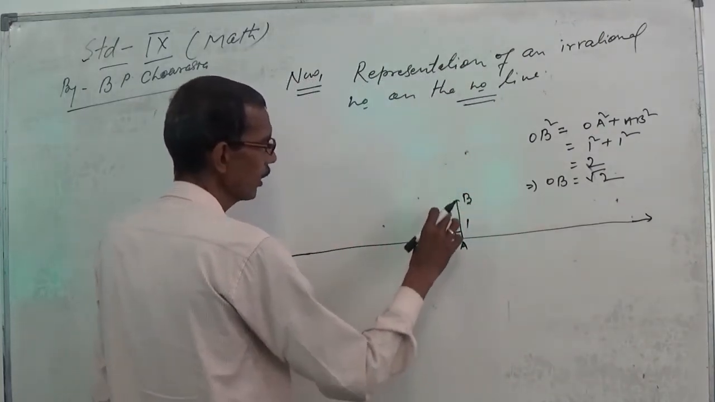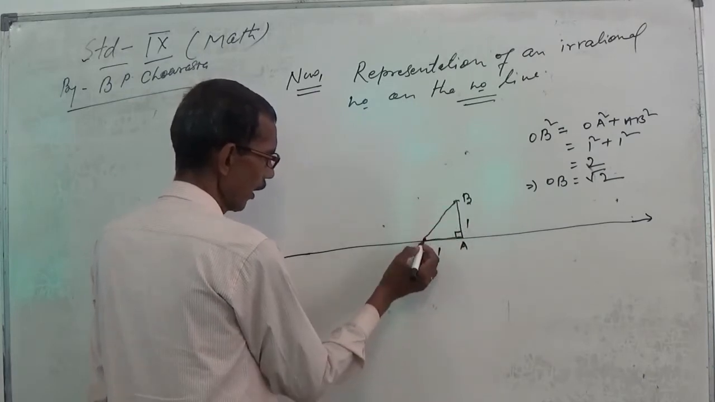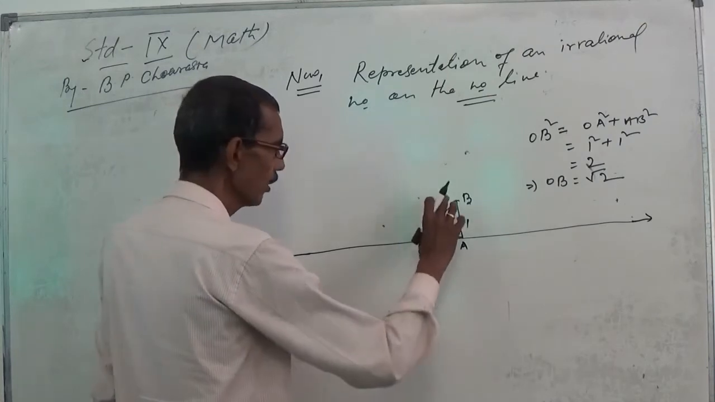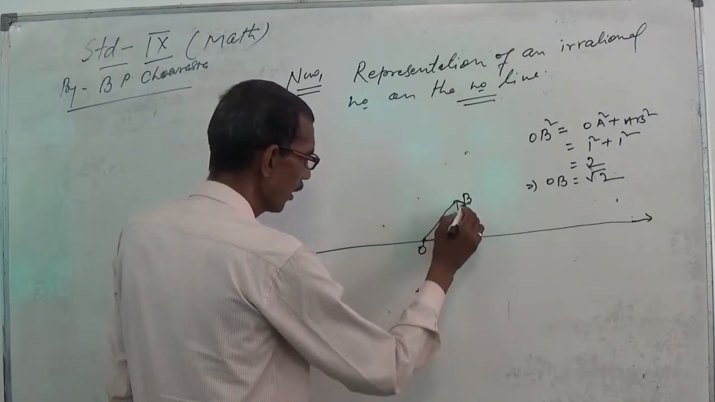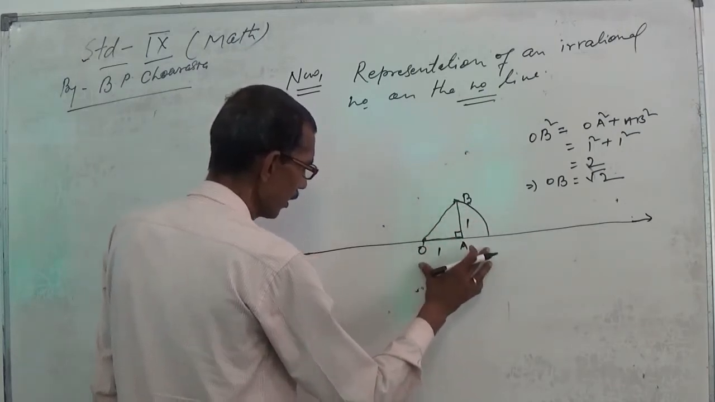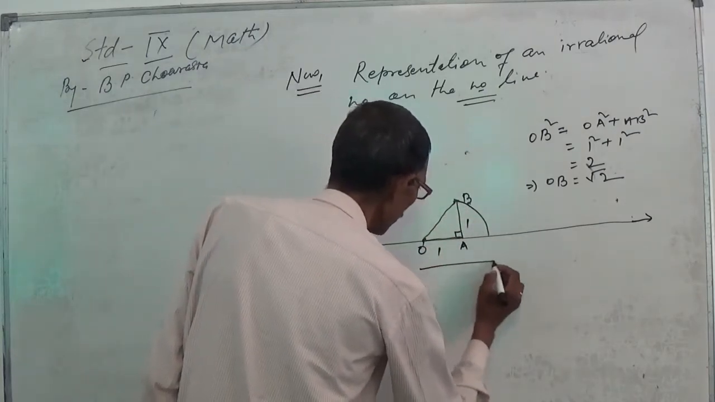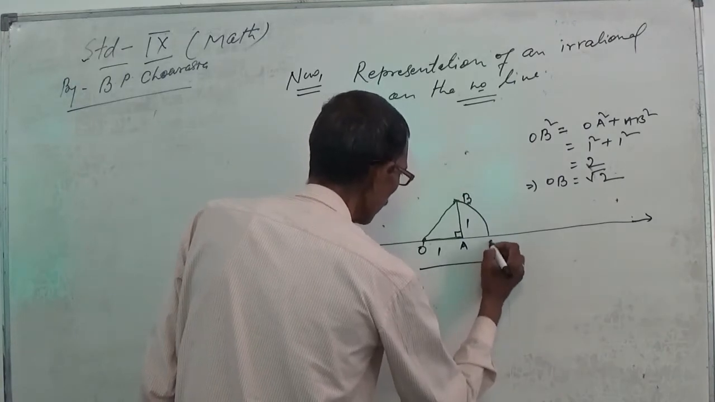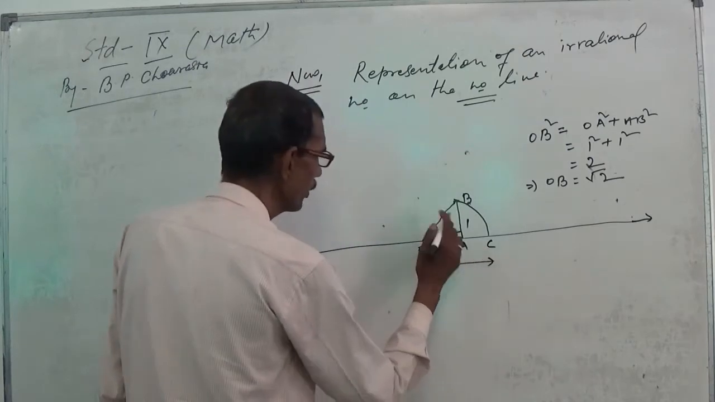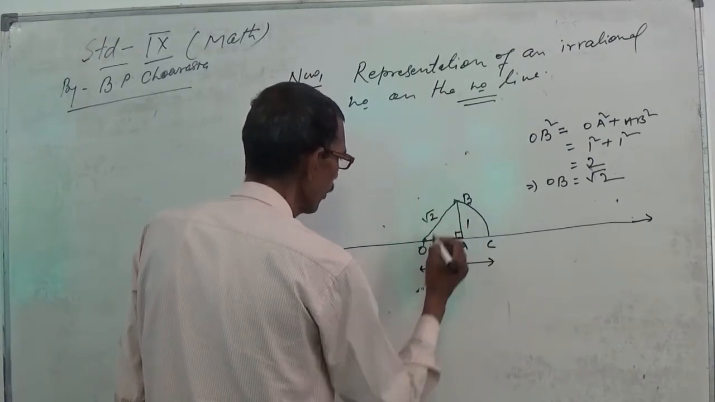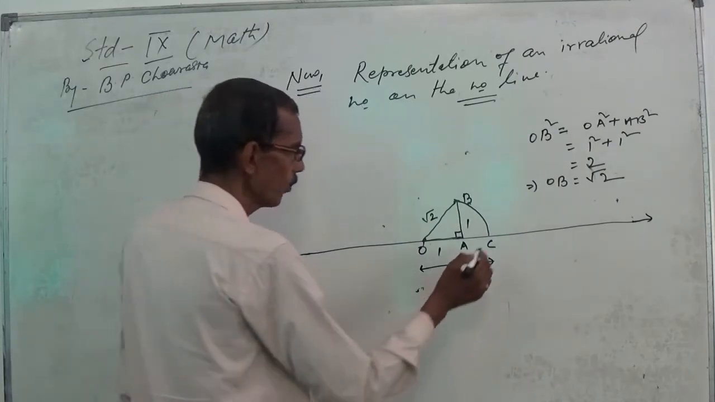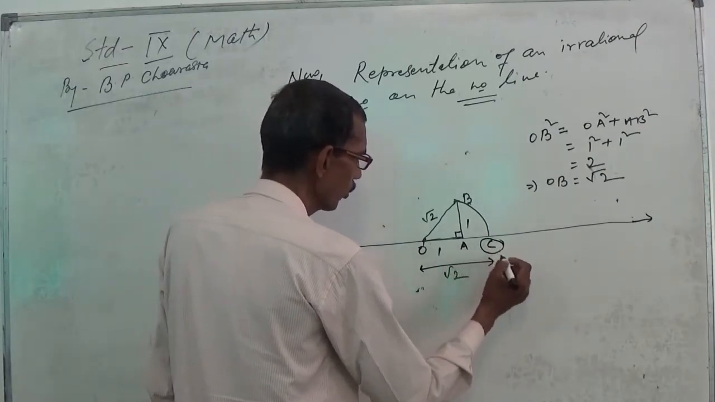Now using the compass, taking O as center and OB as radius, you can mark a point, suppose C, so OC is equal to OB, that is OC is equal to root 2. So point C represents root 2.